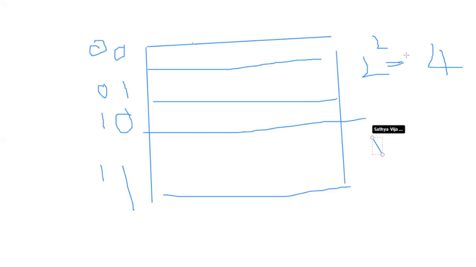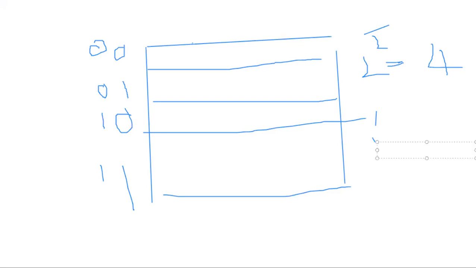See, if the number of bits is 2, how many memory locations are there? This is the number of bits, and it will be in the power of 2. So if the number of bits in the computer is n, then 2 power n is the number of memory locations. 2 power n, remember.